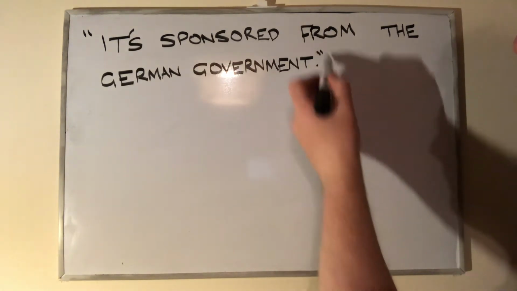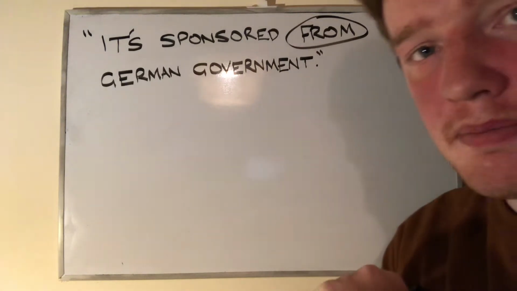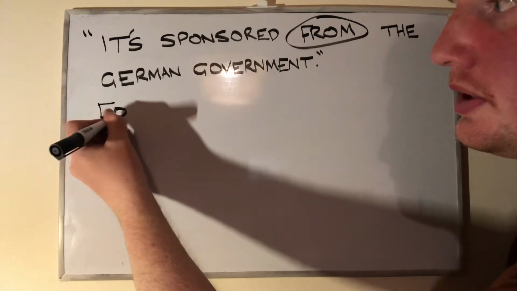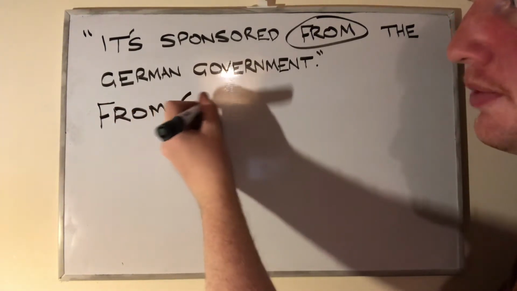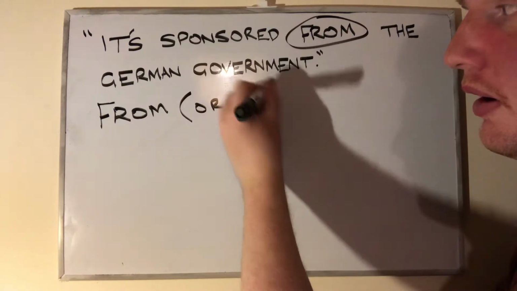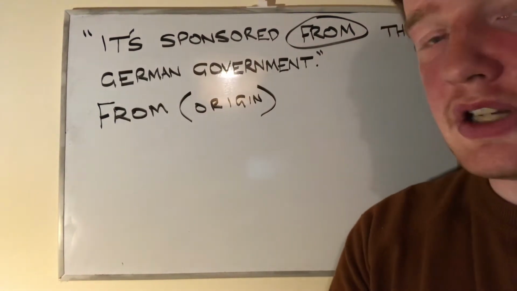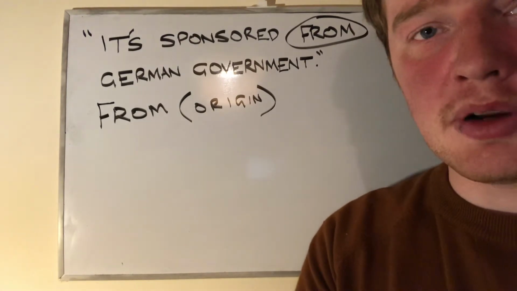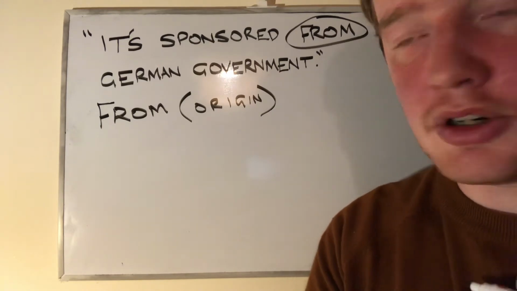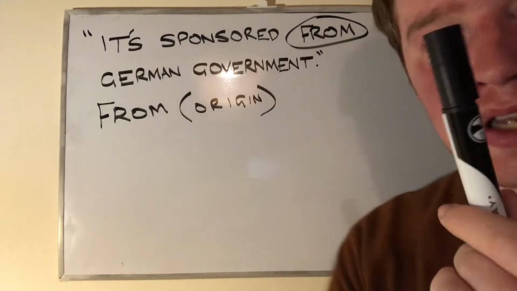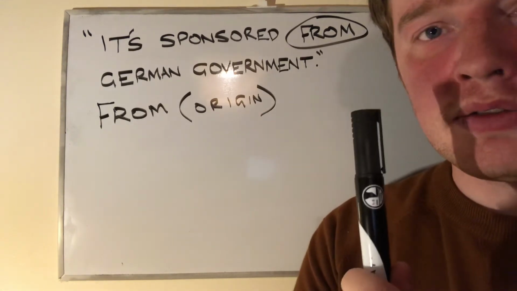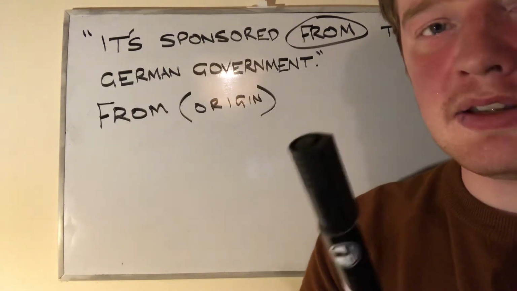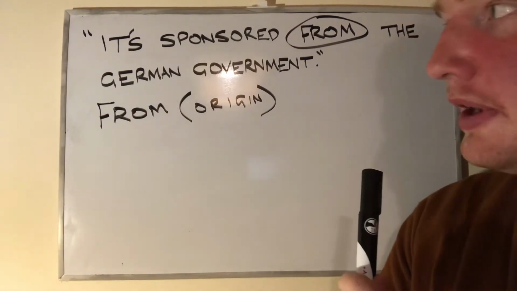So why has from been used here? Well, from is often used, the preposition from, for the purposes of indicating origin. For example, I could say, I am from England. It's where I was born, it's where I grew up, it's my place of origin. I could say, this pen is from the shop. It's where I bought it. And so I could say then that it is the place of origin of the pen.